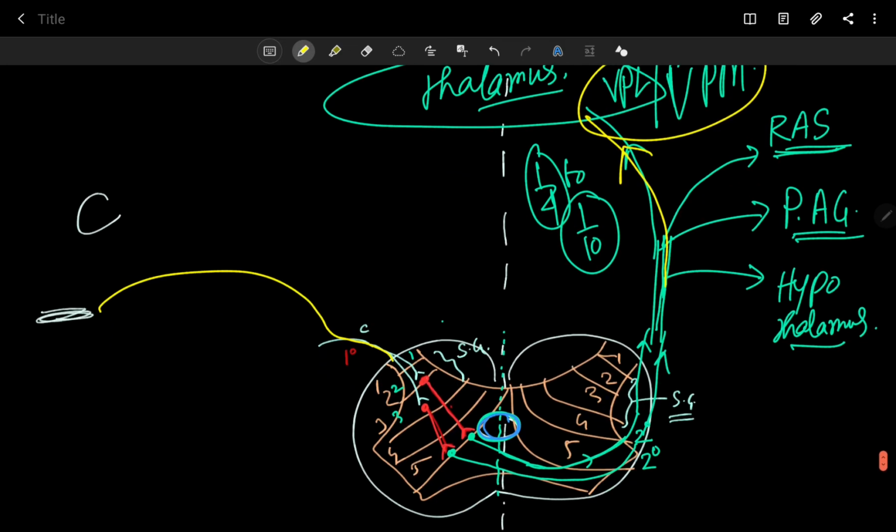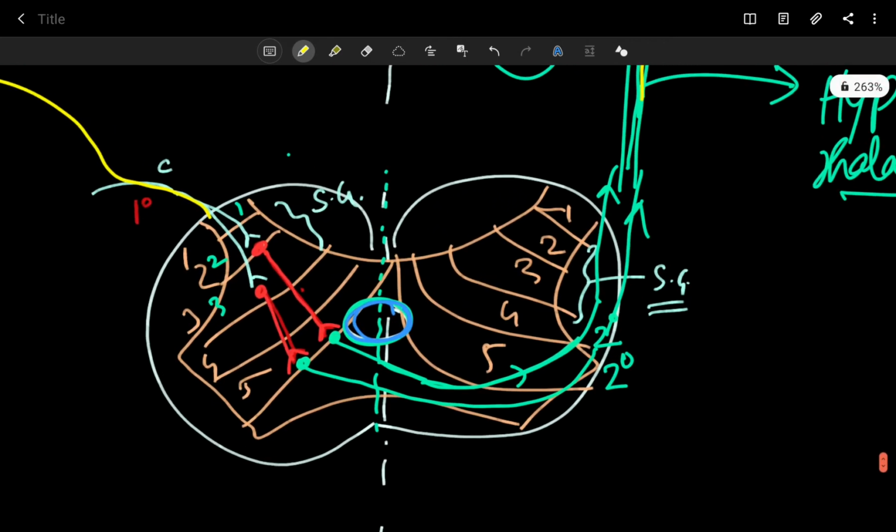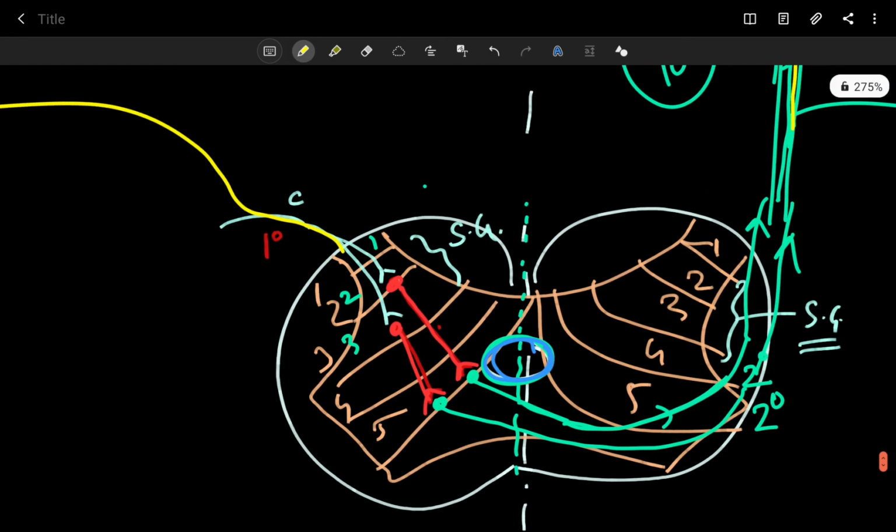One thing I want to add here is about the neurotransmitter at lamina 2, lamina 3 or lamina 5.